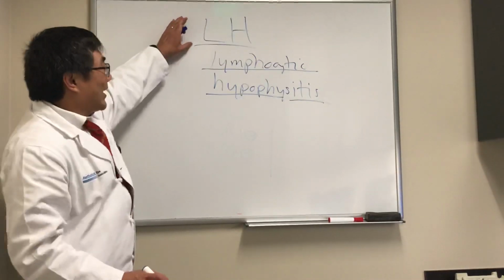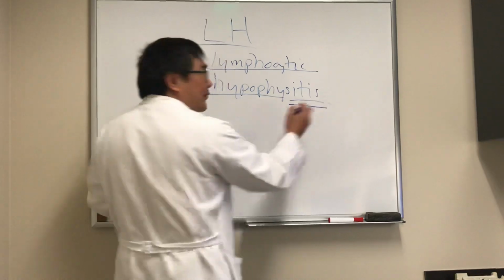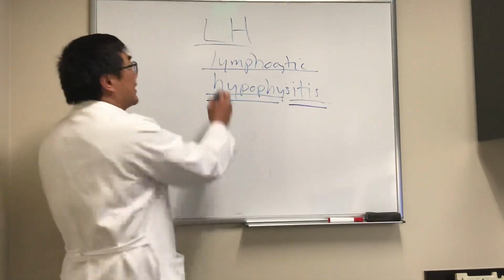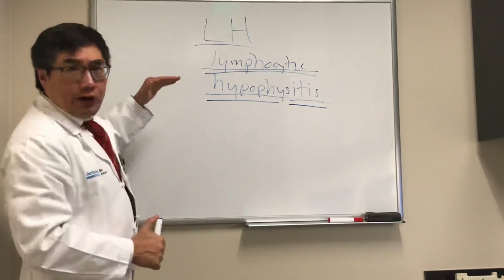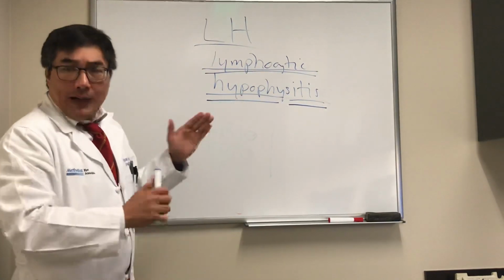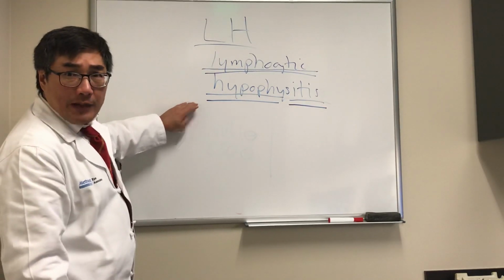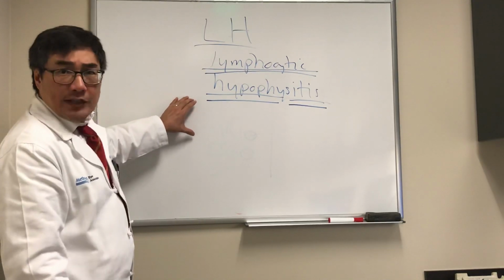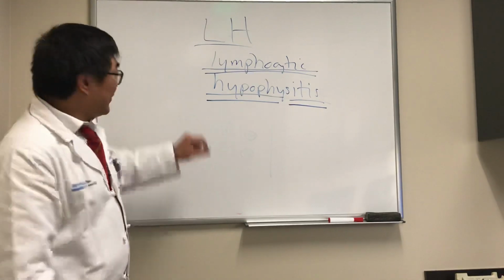So today we're going to be talking about LH, lymphocytic hypophysitis. It's exactly what it sounds like. It's inflammation, itis, in the hypophysis, in the pituitary gland, and it's infiltrated by lymphocytes. This is an autoimmune process. It's idiopathic. It's associated with postpartum period in young females, late pregnancy, but it can occur in any age, either gender, and at any time, including the non-pregnant state.